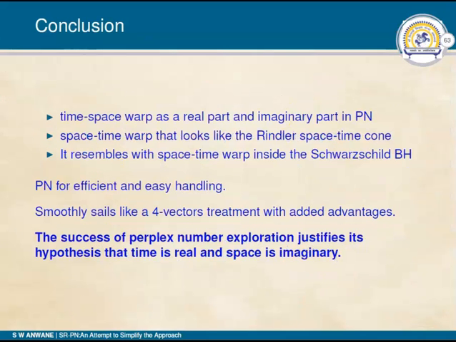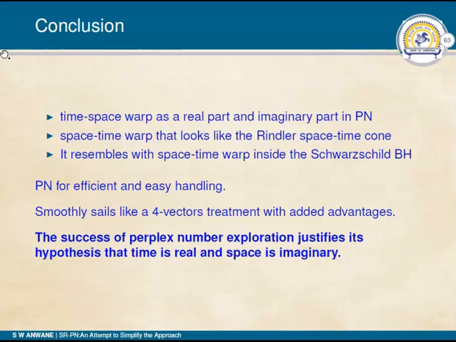Now friends, we are in the conclusion section. Here we are attempting some conclusions. The time-space warp suggested by Albert Einstein in 1905 has been configured in the present work, but as real part and imaginary part in perplex number form.